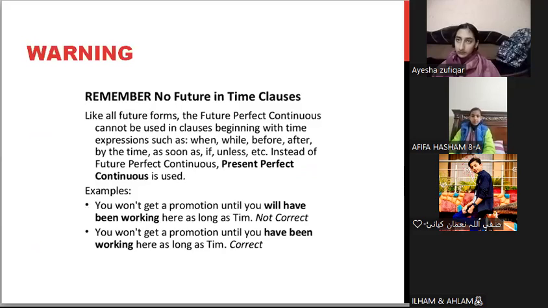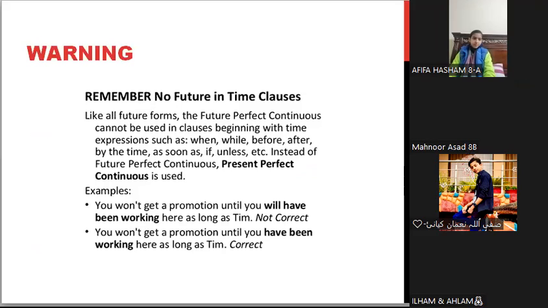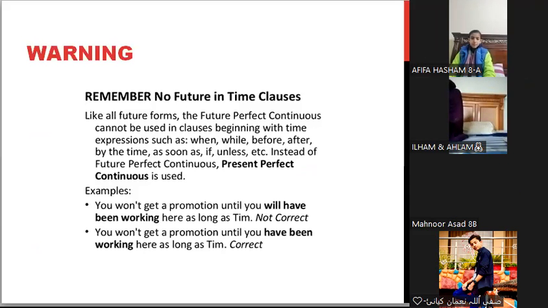Remember, no future in time clause. पहले भी ये चीज एक्सप्लेन की थी कि टाइम क्लॉज में कभी भी हम फ्यूचर टेंस नहीं यूज करते, वहां पर हम simple present tense use करते हैं. Like all future forms, the future perfect continuous cannot be used in clauses beginning with time expressions such as when, while, before, after, by the time, as soon as, if, unless, etc. Instead of future perfect continuous, present perfect continuous is used.